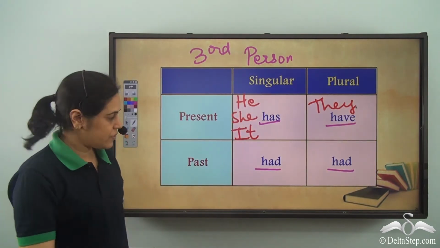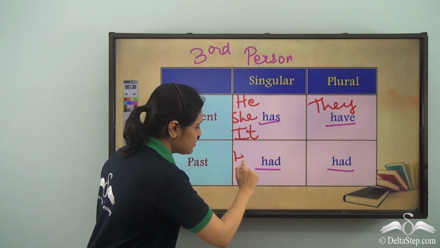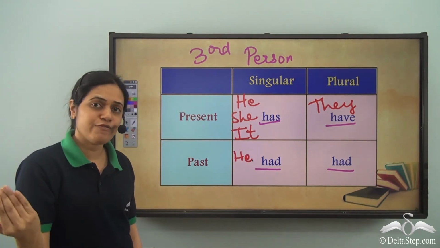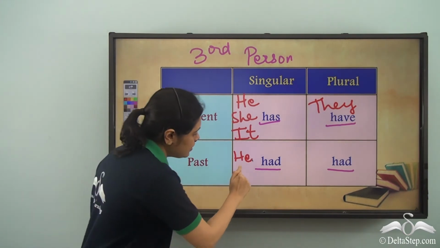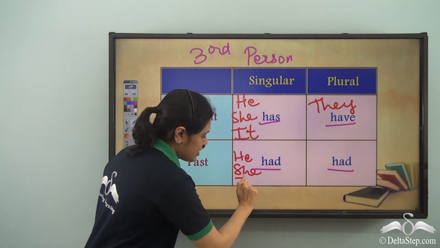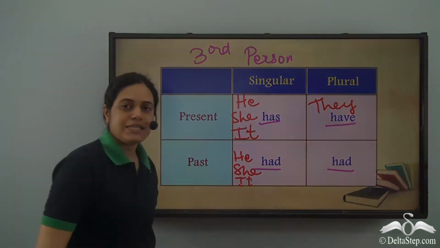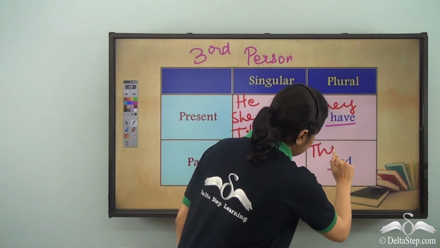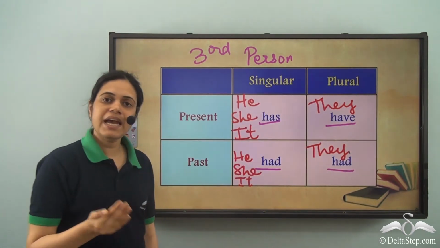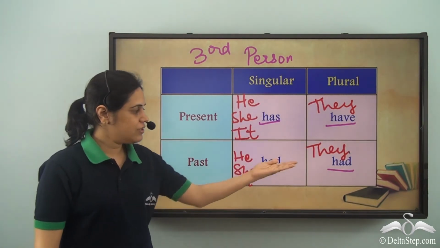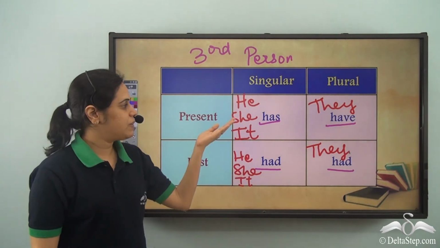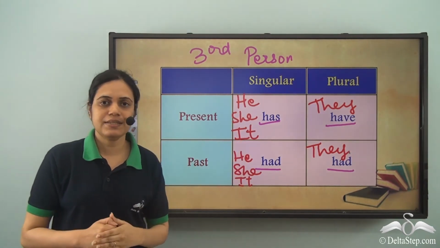have. Similarly for had, he had, that means he had before in the past tense. She had, it had, and for the plural also, it is they had. So for singular as well as plural, past tense remains the same, but present tense varies.